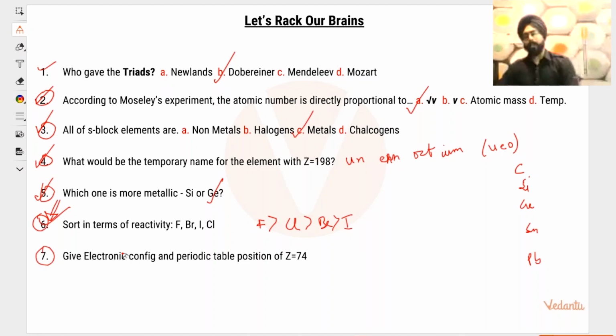Then give the electronic configuration and periodic table position of Z equals 74. Try to figure this out. Electronic configuration and periodic table position. You have to tell me which group and which period this belongs to. Think about question number 7.